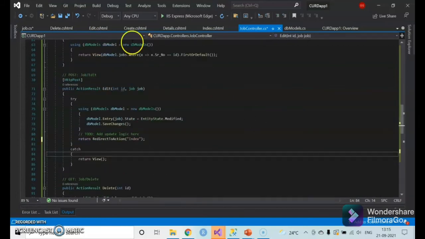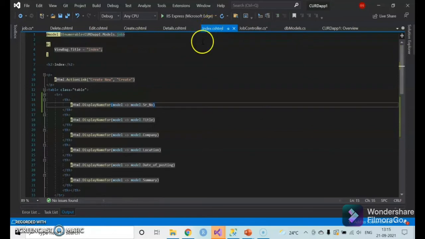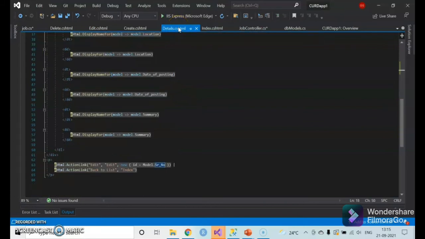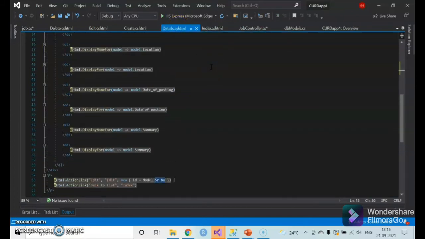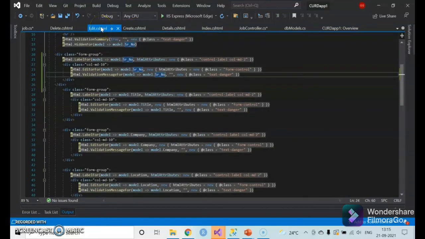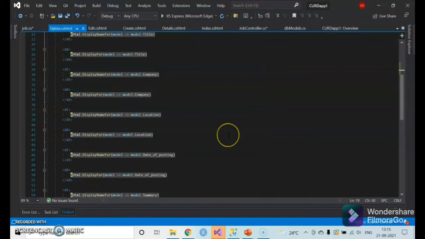And then there are the different types of HTML views. This is the index view that we have created. Similarly, we have the details view that is used to read our information, create view, edit view, and delete view.